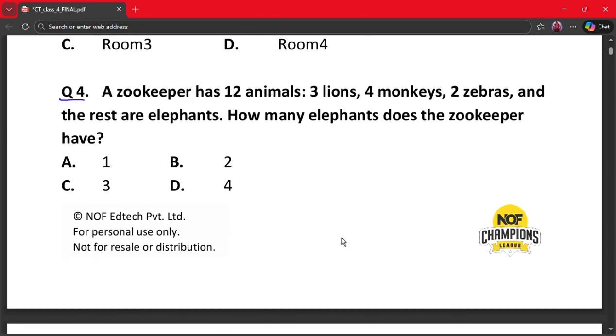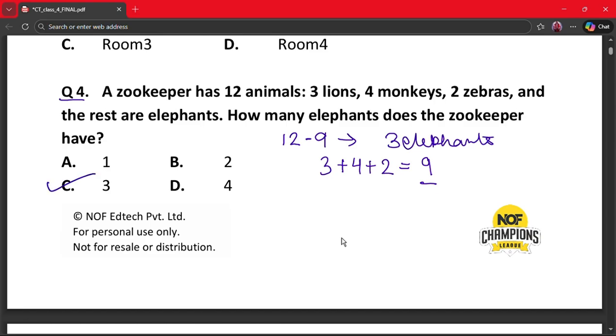A zookeeper has 12 animals, 3 lions, 4 monkeys and 2 zebras, and the rest are elephants. How many elephants does the zookeeper have? So total animals are 12 and known animals are 3 lions plus 4 monkeys plus 2 zebras. This equals 9. So 12, the total animals, minus these 9 animals equals 3 elephants. So the correct answer is option C.